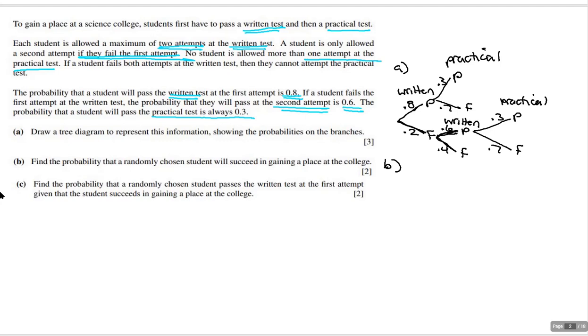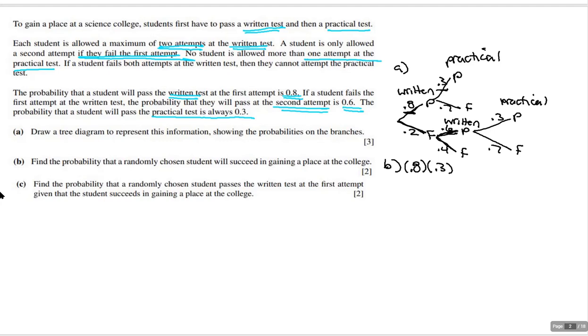All right, awesome. Hopefully you did that. We've got some different scenarios here. If I take the written and pass it, and then pass the practical, that's one way this can happen. That's this and this. That makes me go to the science college.